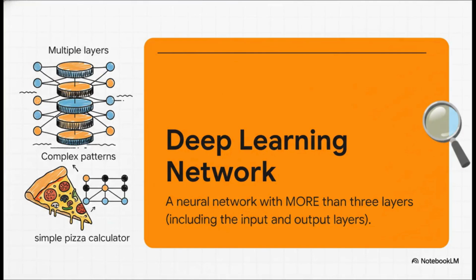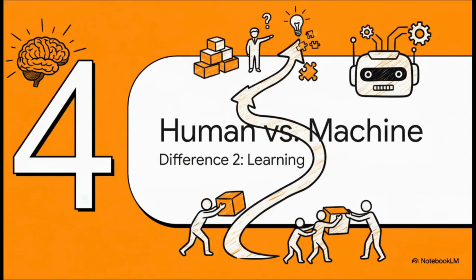So yeah, a deep learning network has all these hidden layers stacked up. And you can think of it like an assembly line. The first layer might spot simple things like edges and colors. The next layer takes that info and looks for combinations like shapes. The layer after that looks for even more complex patterns like textures or objects. It's this layered hierarchical approach that lets these models understand really complex stuff, way beyond what our simple pizza calculator could ever do. But the number of layers is really only half the story.